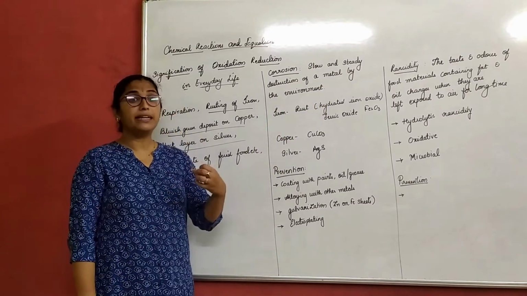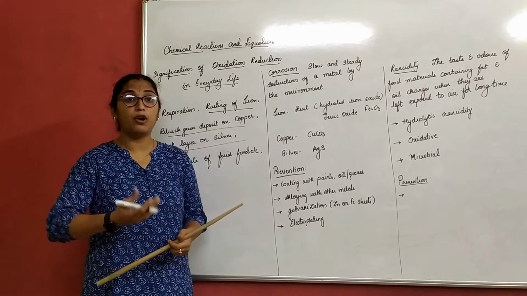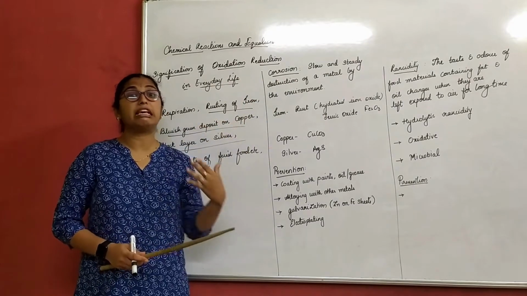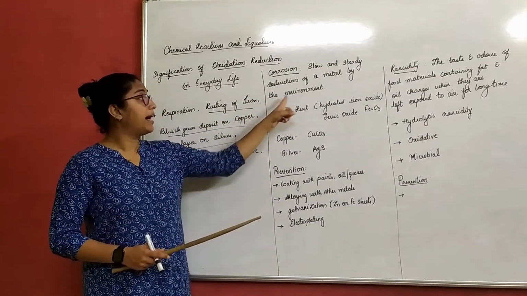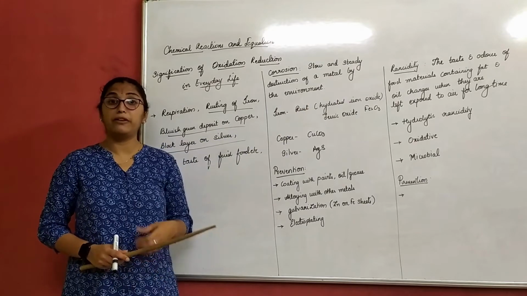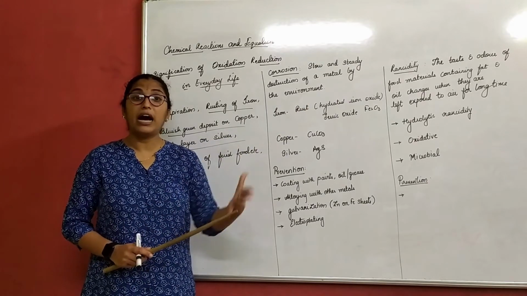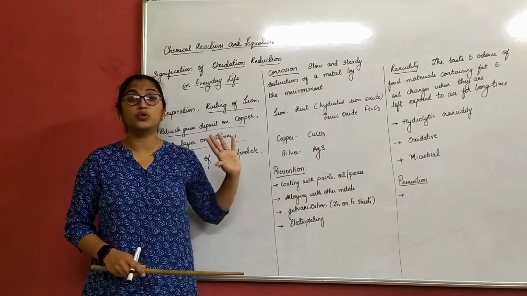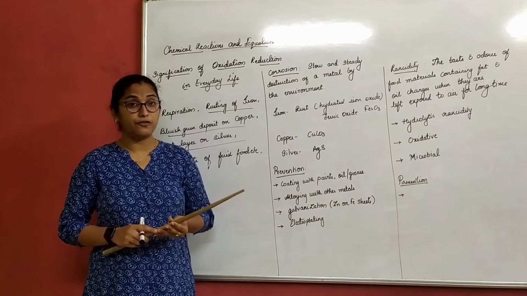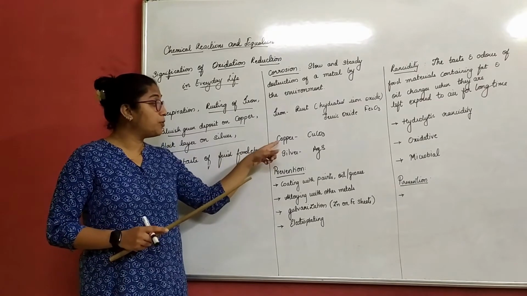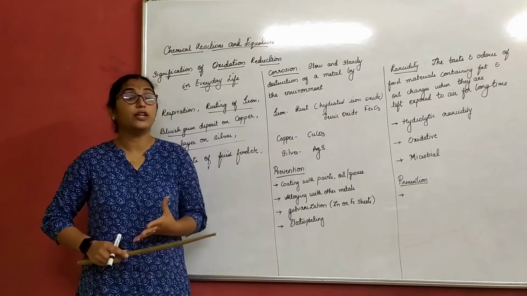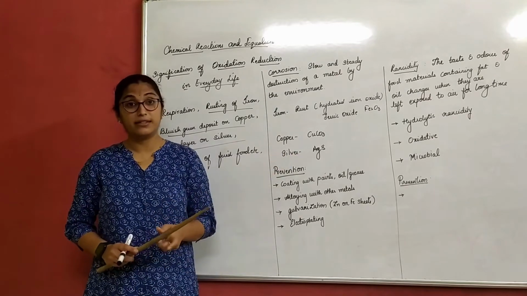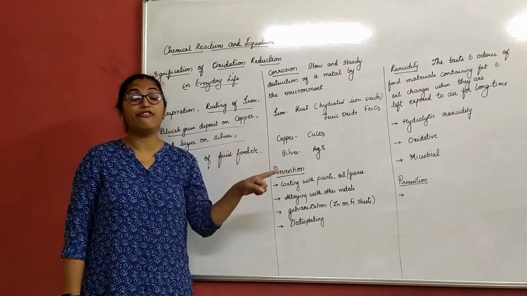That means metal is being destructed or spoiled, that is, the outer layer of the metal is corroded by the environment. Now for example, we only know about rust. When the iron rusts, we know why is the iron rusting? Because it is exposed to the air for a very long period of time. Similarly, when we expose copper or silver also, we do not call copper has rusted or silver has rusted, right? Rust is only for iron.